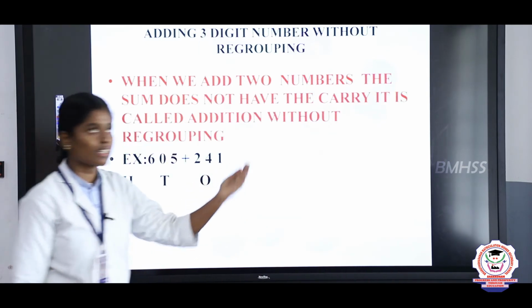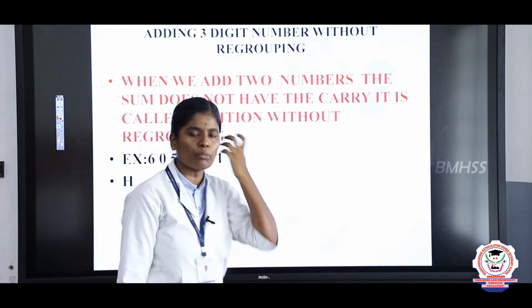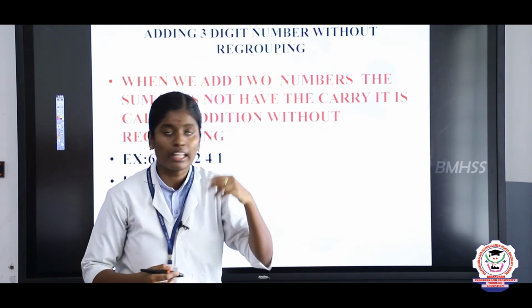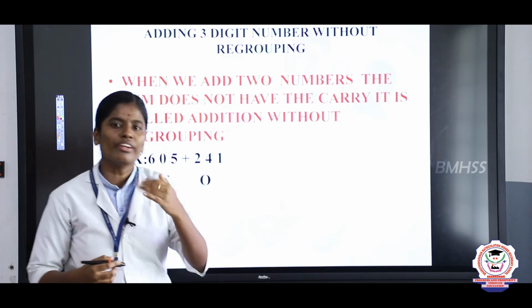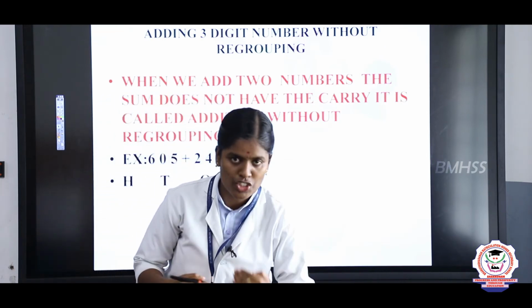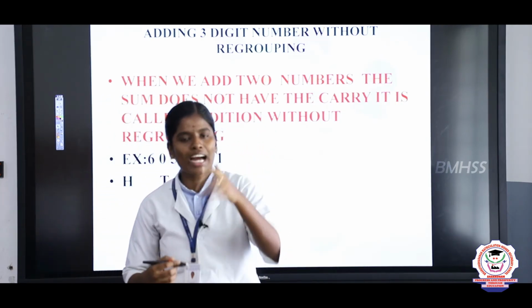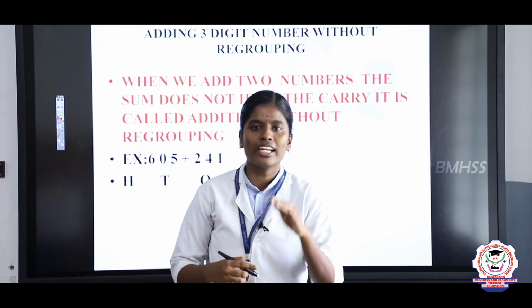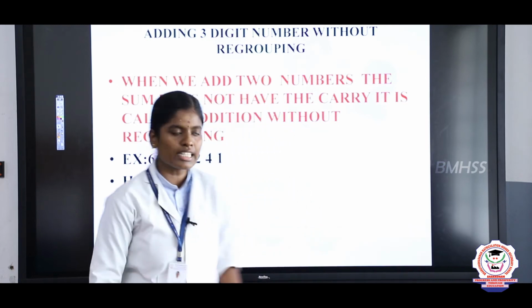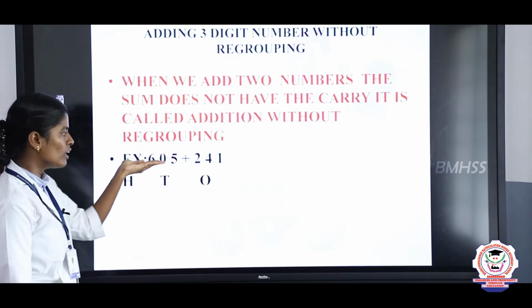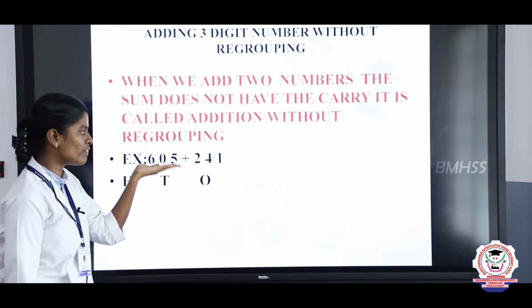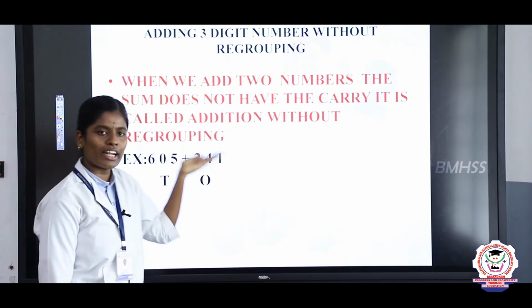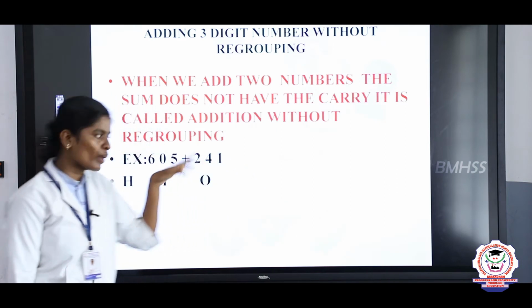So our next topic is adding 3-digit numbers with regrouping and without regrouping. Listen, this is also the same as 2-digit numbers. What is without regrouping? Already you know, when we are doing the addition problem, if the sum does not have a carry, it is called addition without regrouping. Here we are given the question 605 plus 241. Now we are going to arrange this.